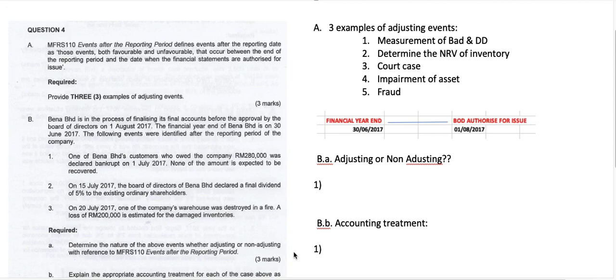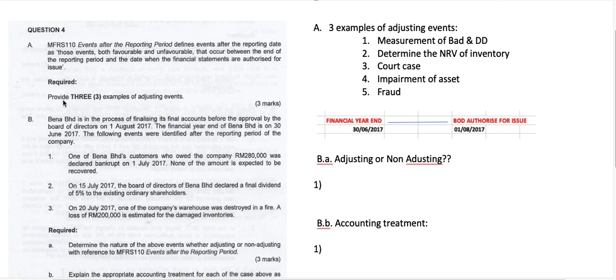Show you how to answer a question on MFRS 110 Events after the Reporting Period. So let's go through the question. Final exam January 2018, question 4. MFRS 110 defines events after the reporting date as those events, both favorable and unfavorable, that occur between the end of the reporting period and the date when the financial statements are authorized for issue.